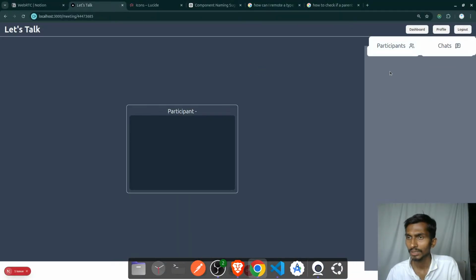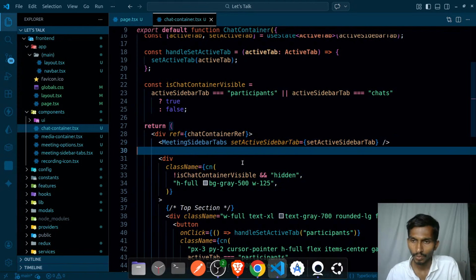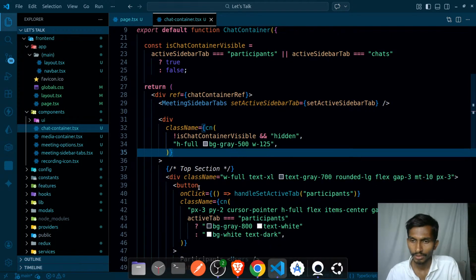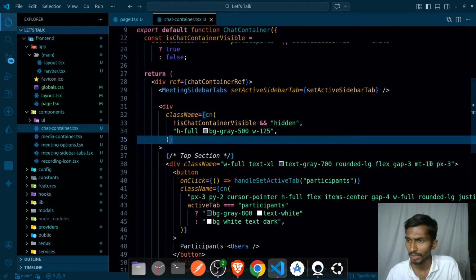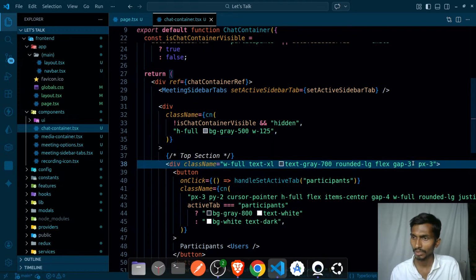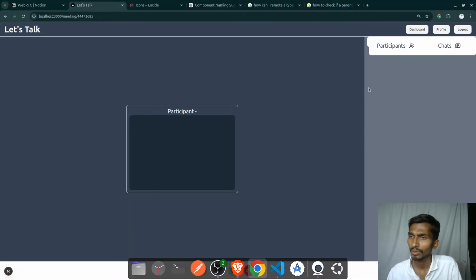If I click on this, this gets visible here, but the thing is that it does not have full width and height, or it has, but it has a margin top. So how can I remove the margin? The second section actually has the margin top, and that is 10 pixels around. So let's simply remove this and see. Okay, now it looks fine.